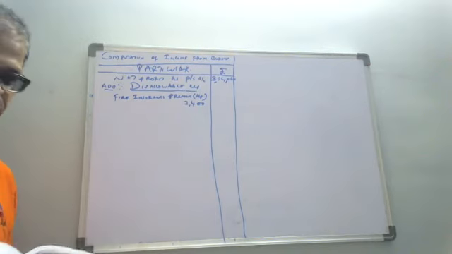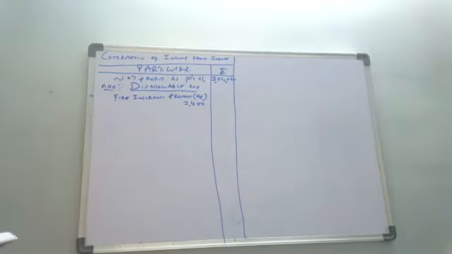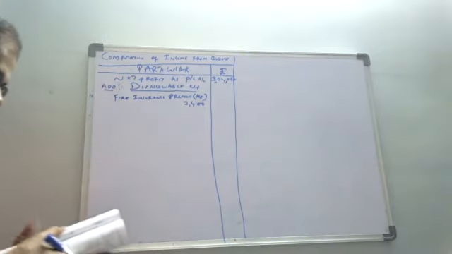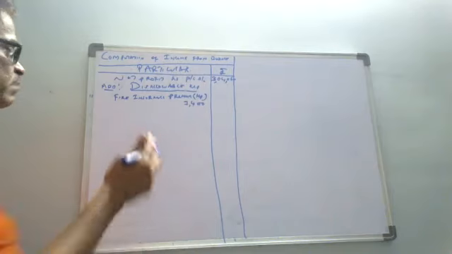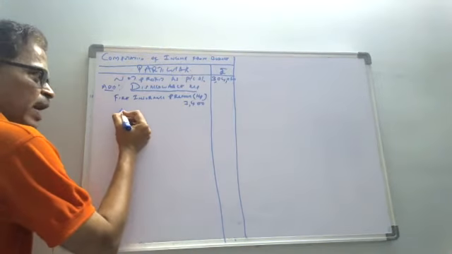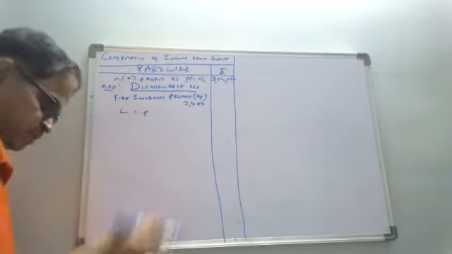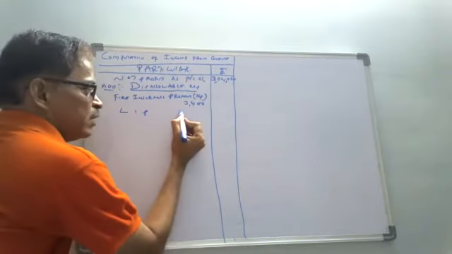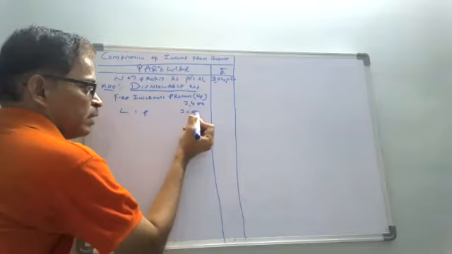After fire insurance premium for house property, what is the next item? Life insurance premium. Is it business related or a personal one? Personal. Personal means it cannot be allowed, it is disallowed. So you have to enter here life insurance premium, I'm writing the short form LIP. What is the value of life insurance premium? 30,000. I'm writing it in the inner column.